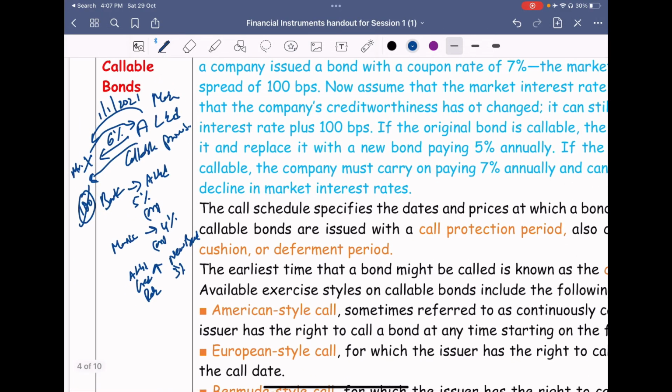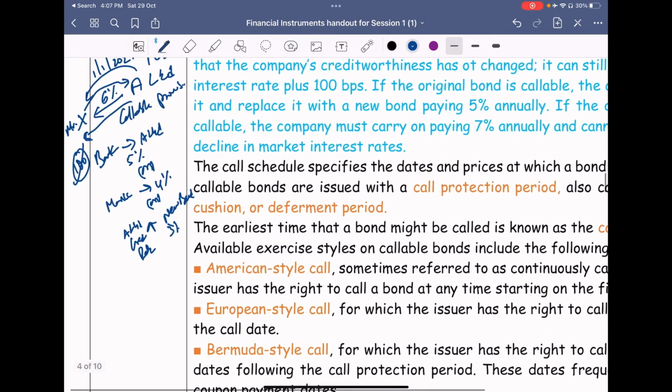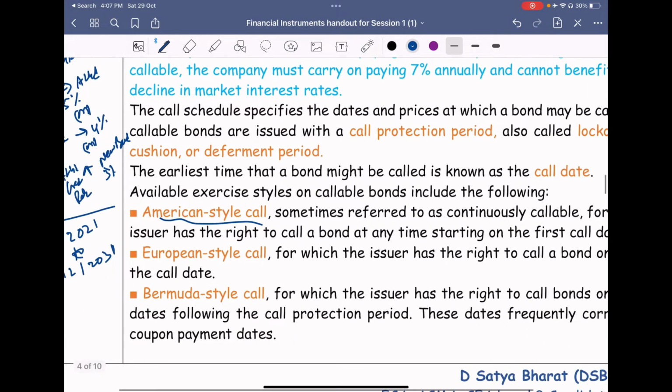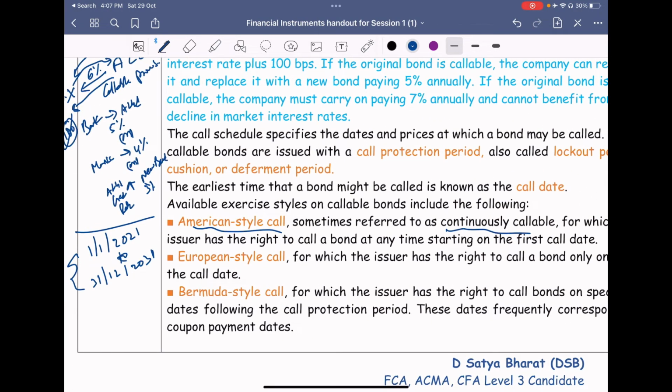And there are three types of callable provisions. Like American style call, meaning, for example, first of 2021 they have issued, and it is for 10 years, say till 31st of 12 2031. If during this entire period, anytime A Limited can come and call back its bond, then it is just like an American style call, sometimes referred to as continuously callable.